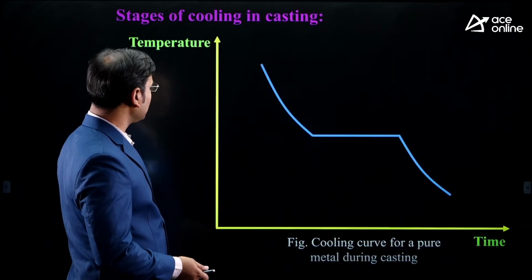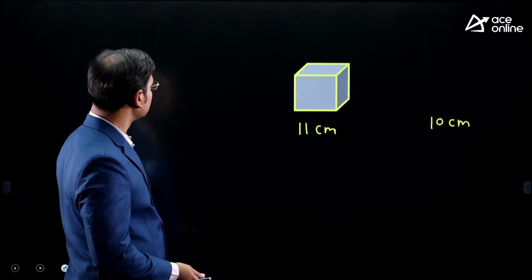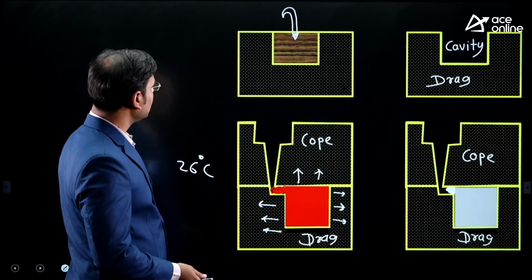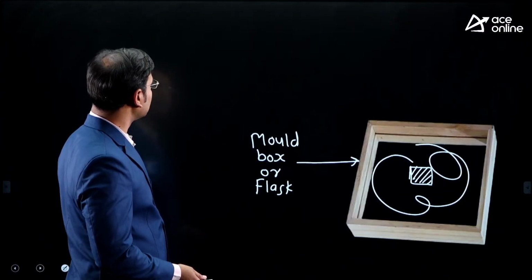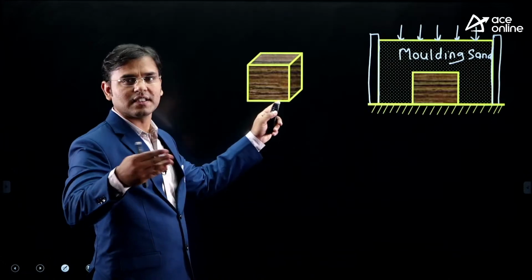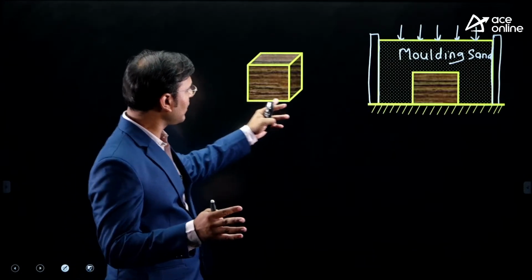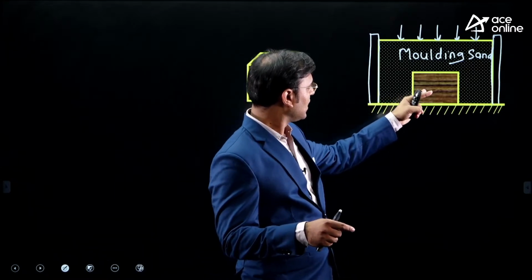Now again see, we will go and revise once, what is happening here. Yes, this topic was there. Firstly we made the pattern size, just do the revision once. Just see the reverse process, we made the pattern, we have to make the casting. Pattern size is 12. Then we are producing the drag.